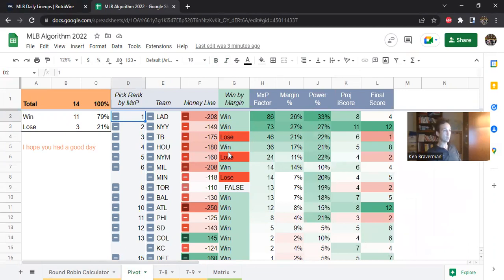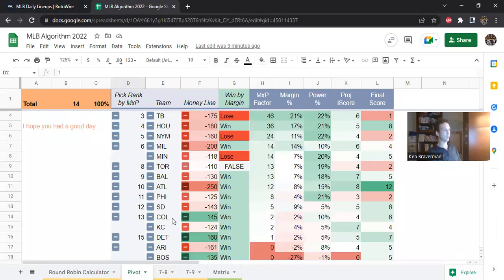Up top, there were some choppy losses, with Tampa Bay losing a weird one on a balk at the end of the game, I think, a weird balk call. Mets couldn't pull it off, and Minnesota blew a lead. They like blowing leads, and they blew a lead tonight. But other than that, a lot of good things. I mean, Colorado wins as an underdog. Detroit wins as an underdog.